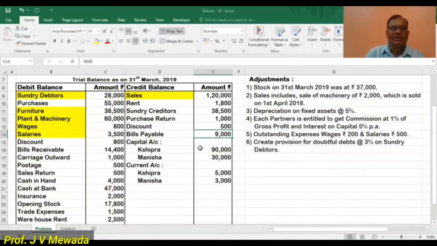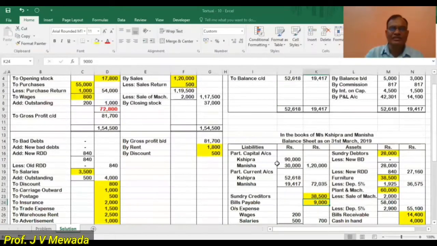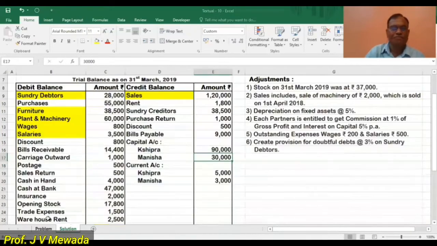Then we have capital of Shipra and Manisha, 90,000 and 30,000. So we'll show this directly in the capital account, 90,000 and 30,000.